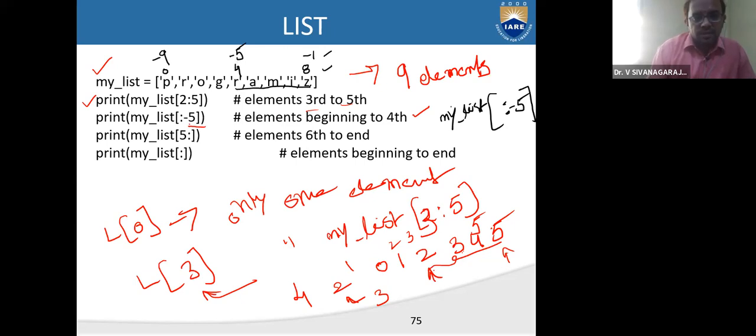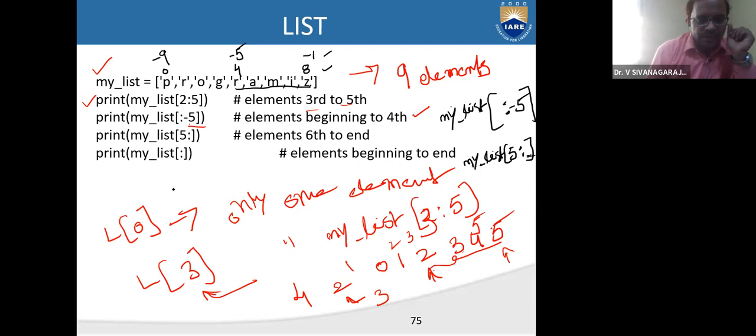Okay. So the same thing if I represent in terms of positive indexing, like this, my list, five, colon. The colon will represent the starting index and the ending index. So where you want to begin the index and where you want to end the indexing, this information will be represented with a colon. So here you are saying 5 to end. End means here I'm not representing any final value. Try to find the difference.